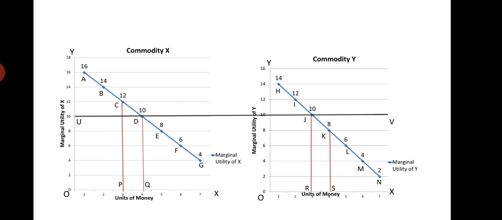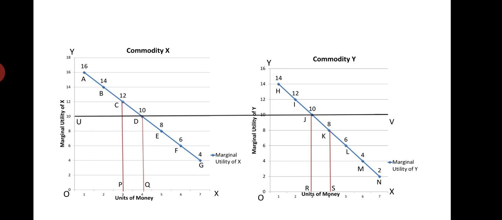It is a fact only when he disobeys the law of equimarginal utility. If he does not follow the law of equimarginal utility, then he has to sacrifice some more satisfaction. His loss of utility will be more than his gain in utility, and no rational consumer will go this way. Now we will elaborate on this diagram.